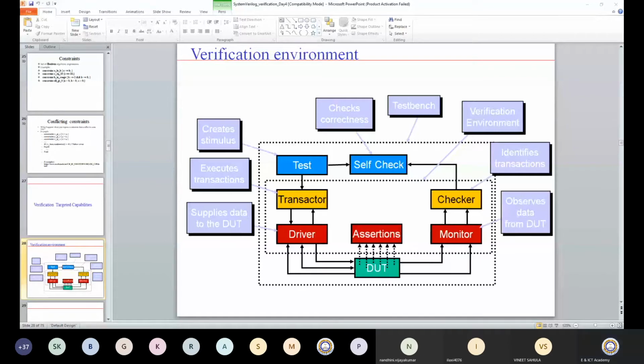Now, apart from that, there is one upper block which is your test. This test is nothing but a test case. This test is defined as a test case.